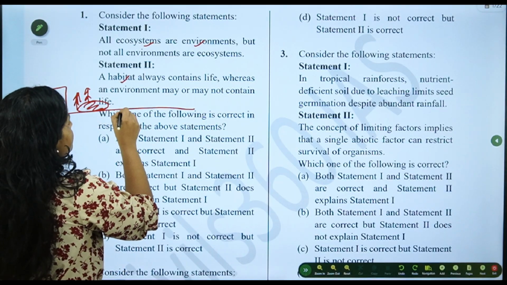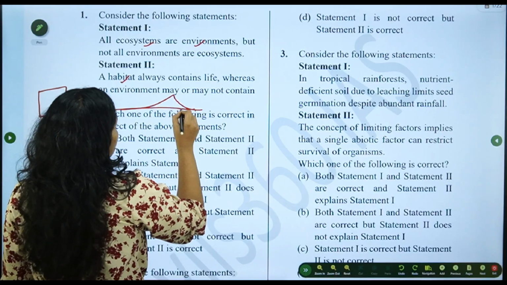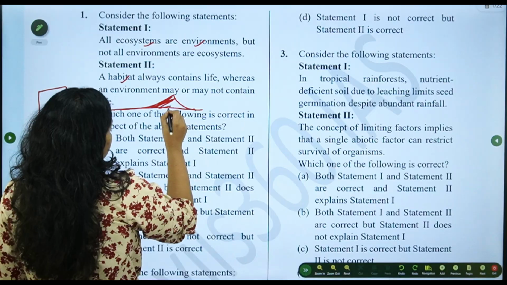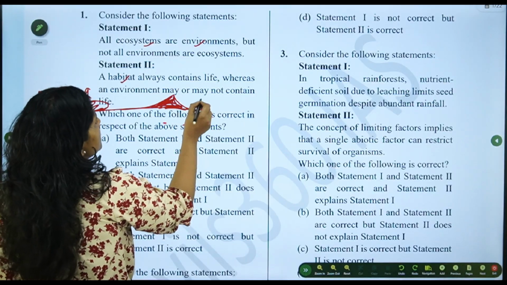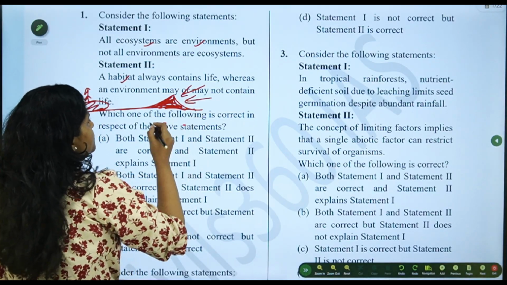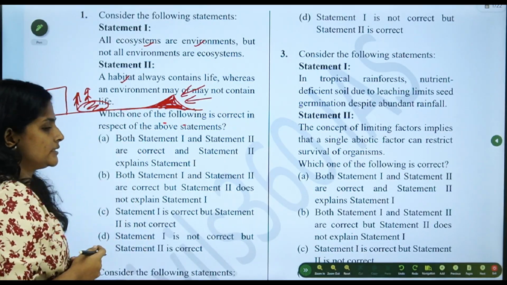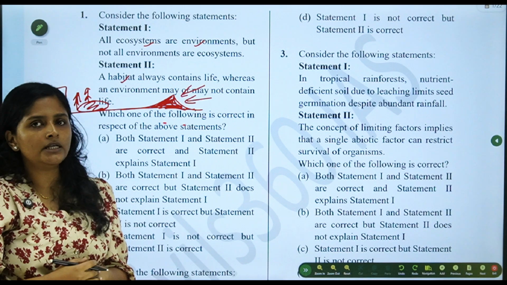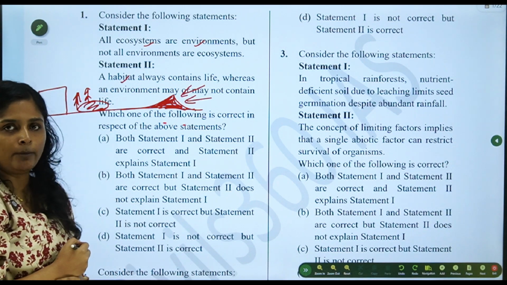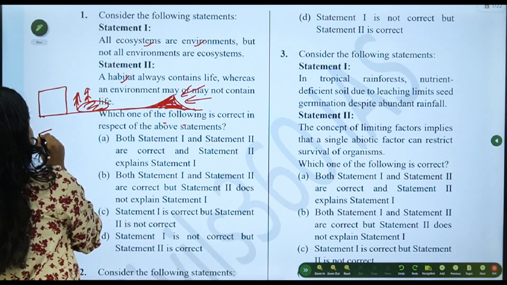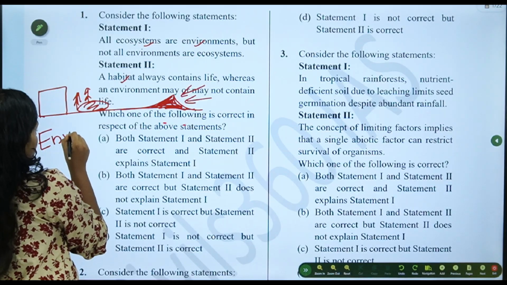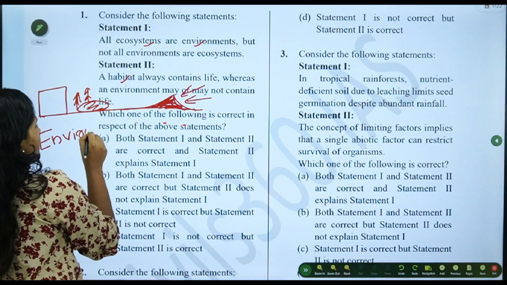And there can be some places where humans do not even go, and in those places there are only sand dunes, there is wind, etc. So this whole space, this whole surrounding is called the desert environment. That totality of that space is called environment, right?